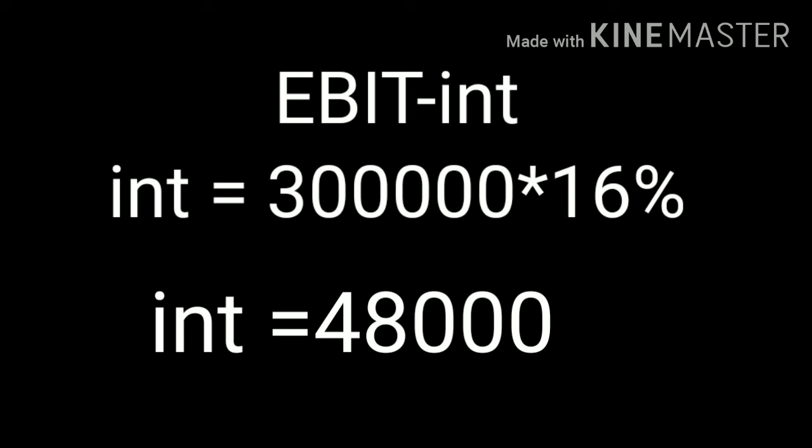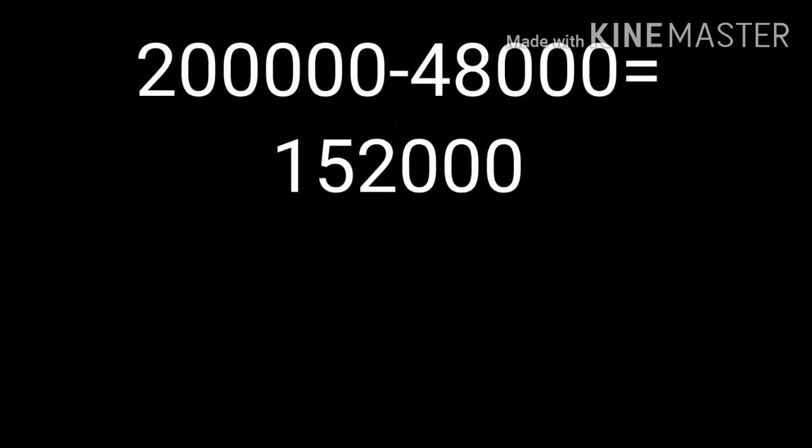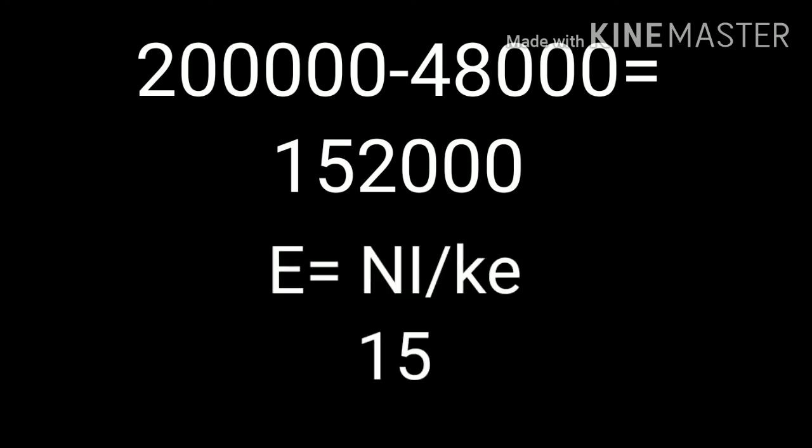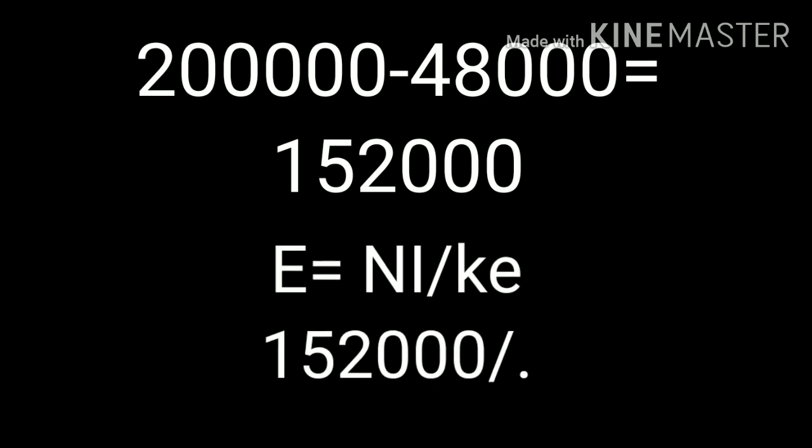So we want to deduct interest from EBIT. Here EBIT is 2 lakh, then interest is 48,000. So 2 lakh minus 48,000 and net income is 1,52,000.